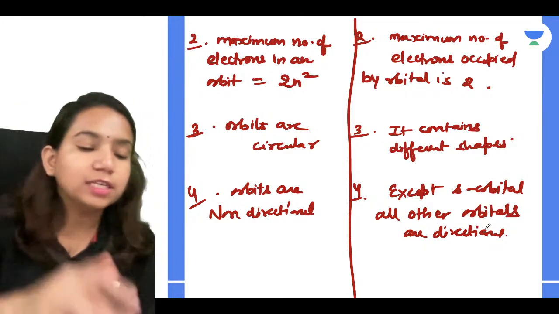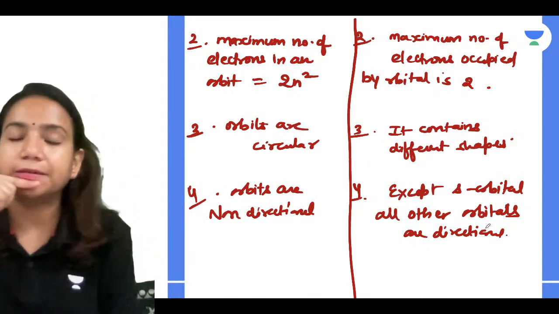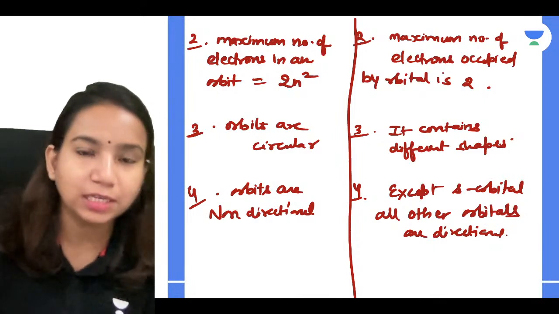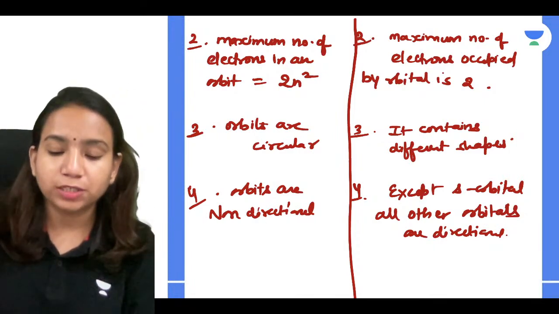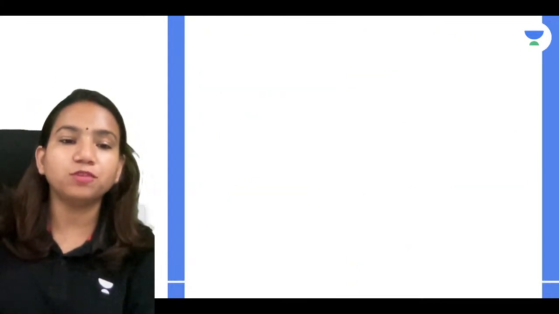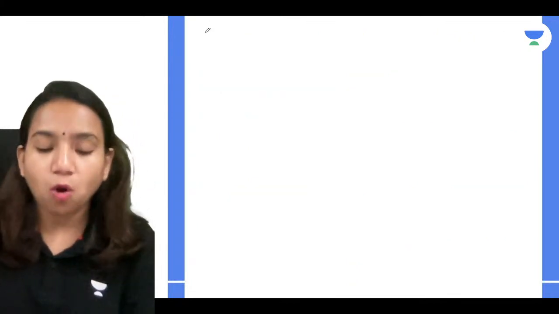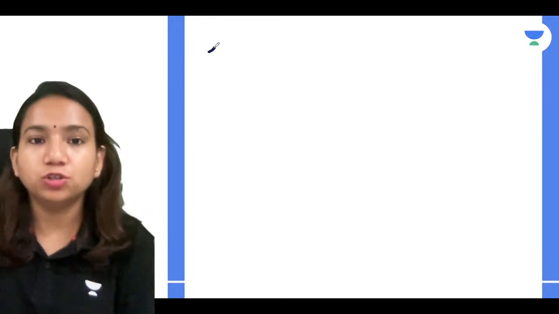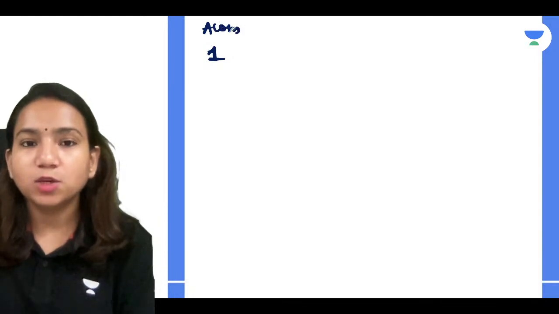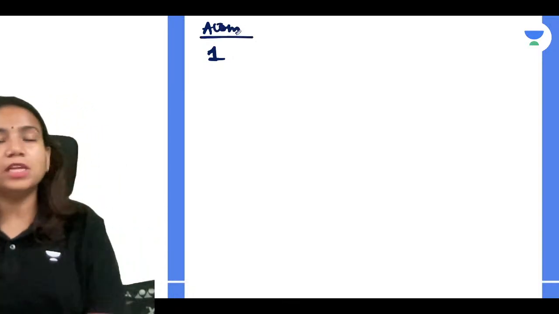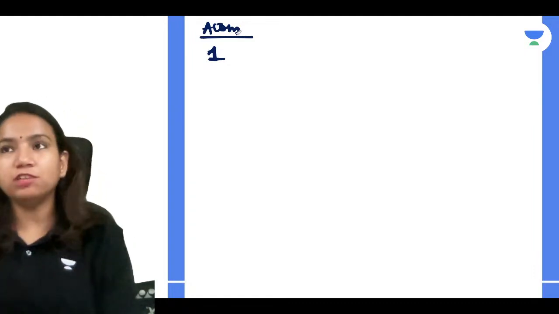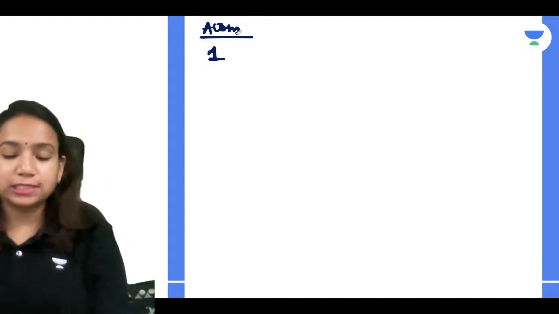Now I can tell you a few things about orbitals by which we'll be able to relate easily. So the orbital concept we understood: it's a 3D space where the probability of finding an electron is maximum. Now for orbital configuration, you should know, an atom is like a building, in which on the first floor there is only one flat, on the second floor there are 2 flats, on the third floor 3 flats, on the fourth floor 4 flats, like that.